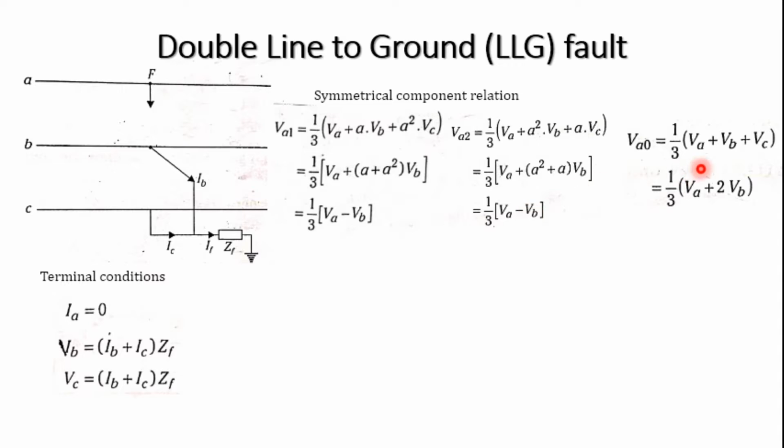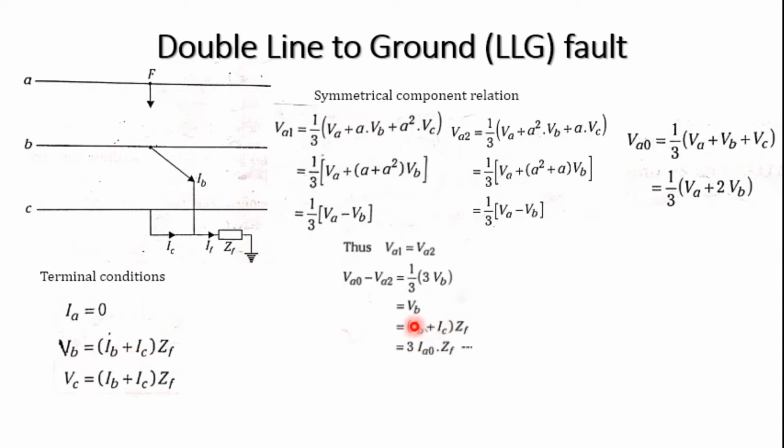Similarly for VA0, it is 1 by 3 times of VA plus VB plus VC. VC is equal to VB, so we get 1 by 3 times of VA plus 2 times of VB. Thus VA1 is equal to VA2. Make it VA0 minus VA2, and we get 1 by 3 times of 3 into VB, so we get VB. What is VB? Already we know from this equation it is IB plus IC into ZF.